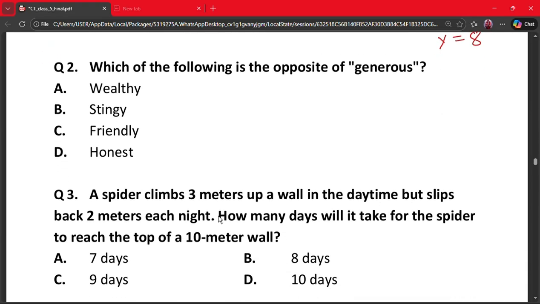Next question is question number 2. Which of the following is the opposite of generous? A. Wealthy, B. Stingy, C. Friendly, and D. Honest. The correct answer is option B, that is stingy. Why? Because generous means giving freely. Stingy means unwilling to give. They are exact opposites. Hence option B is the correct option.